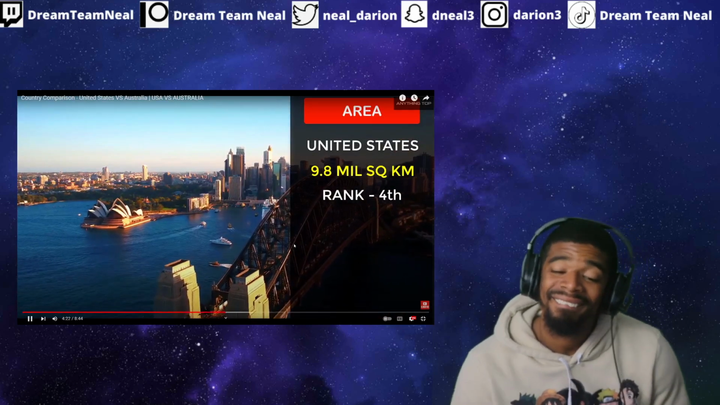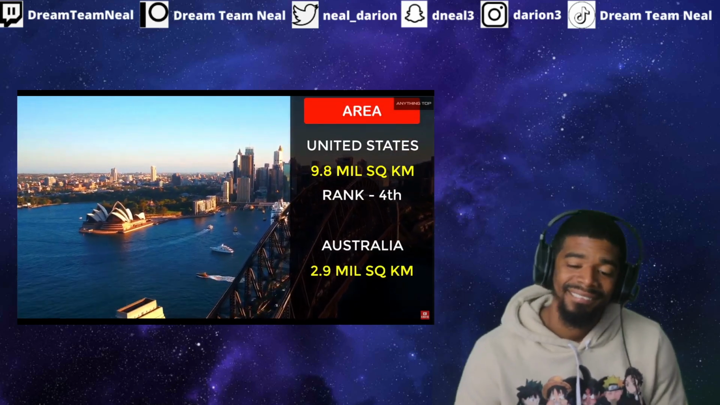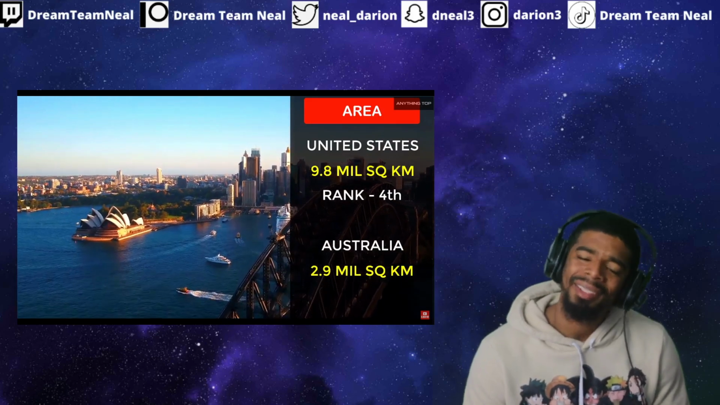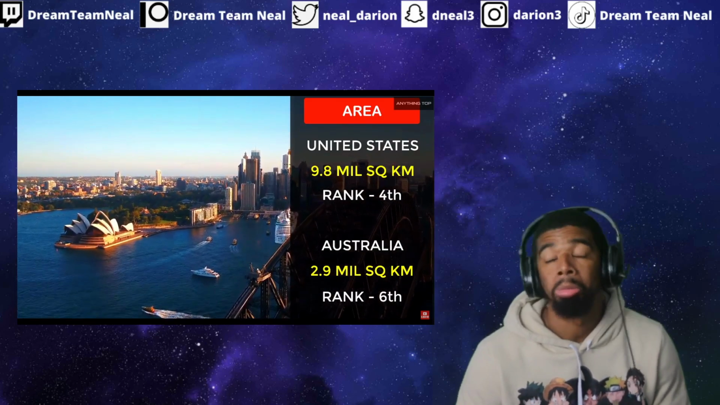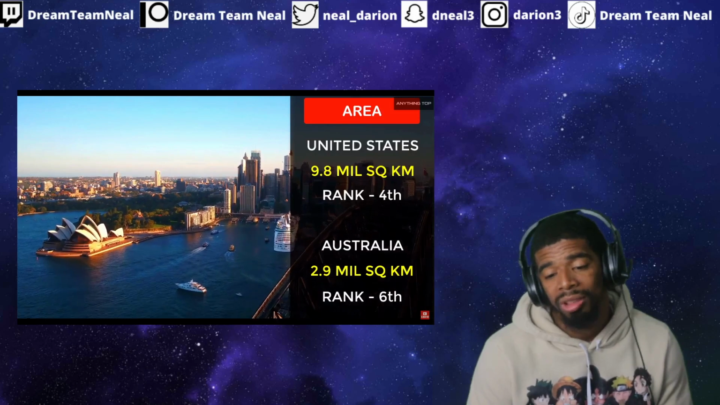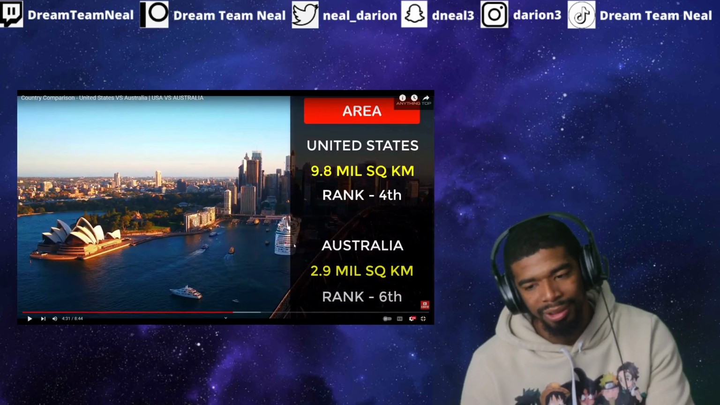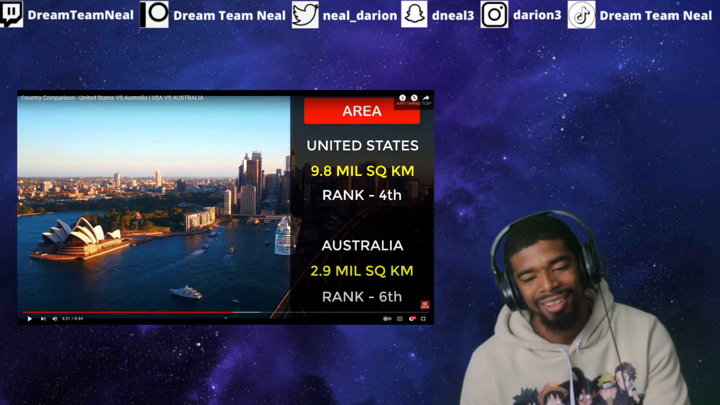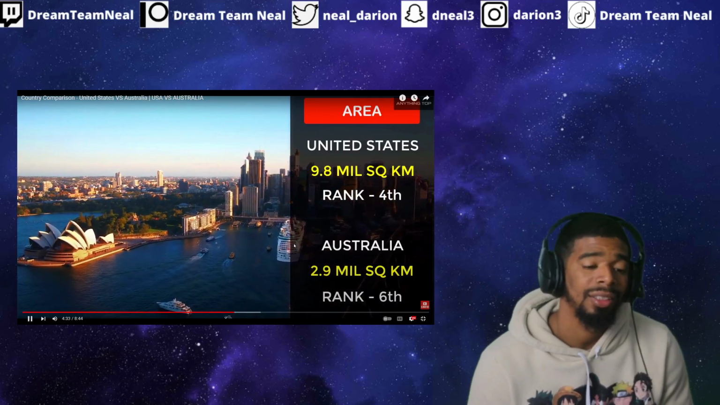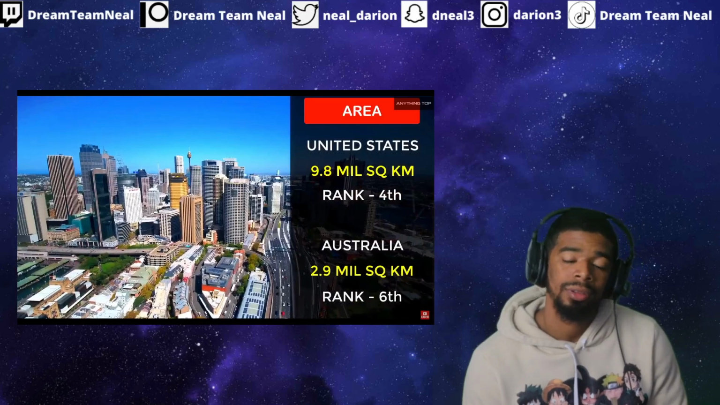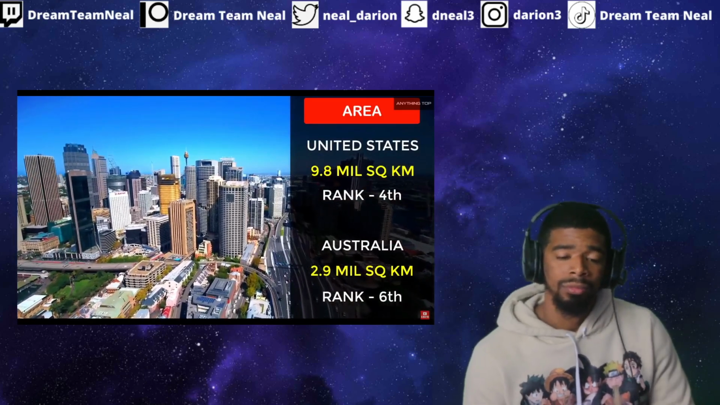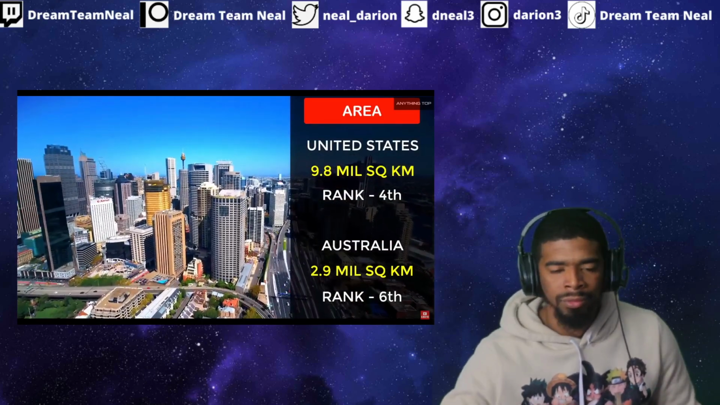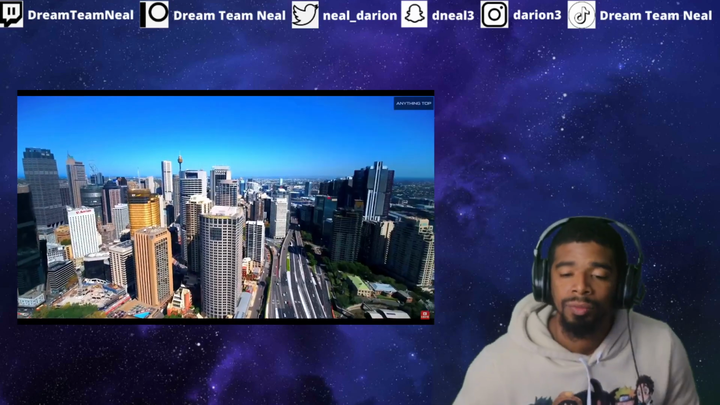The area of Australia is around 2.9 million square kilometers. Really? And it is the sixth largest country in the world in terms of area. I thought they were closer in terms of area. I guess I still thought they were closer to America than that. Sydney is the largest city in Australia. Australia consists of 6 states, 3 internal territories and 7 external territories.